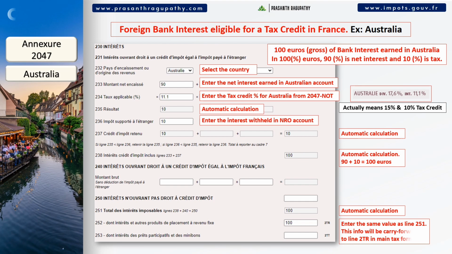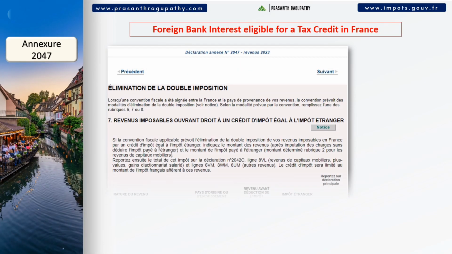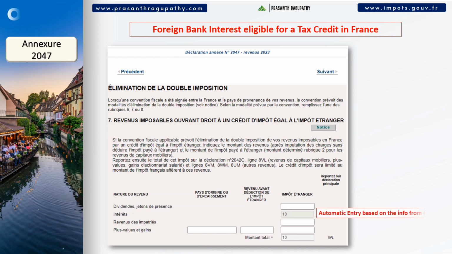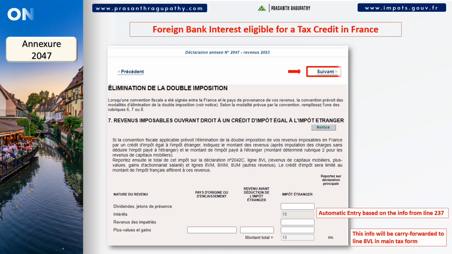You can complete the declaration in France as explained on the screen. These bank interests are taxed in home countries as well as in France. To avoid double taxation by two countries on the same income, a tax credit is applied in France. This is done by completing line 8VL. It is completed automatically based on the info from line 237.